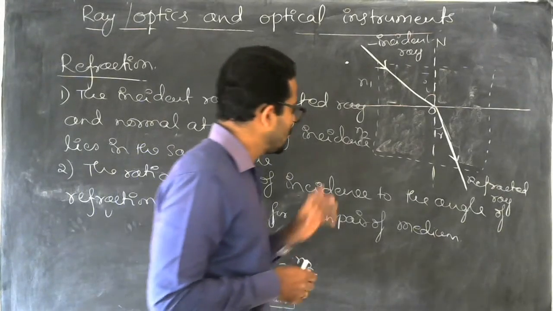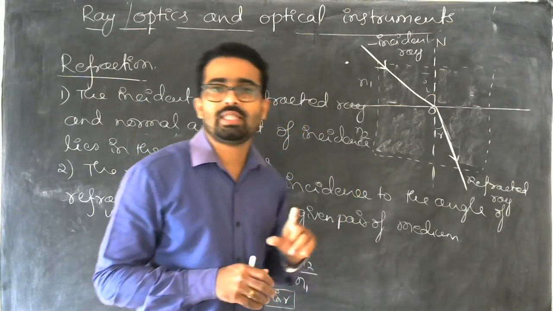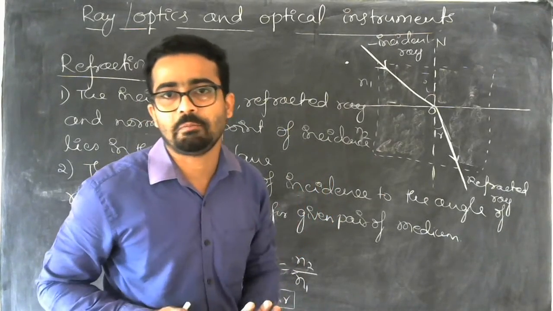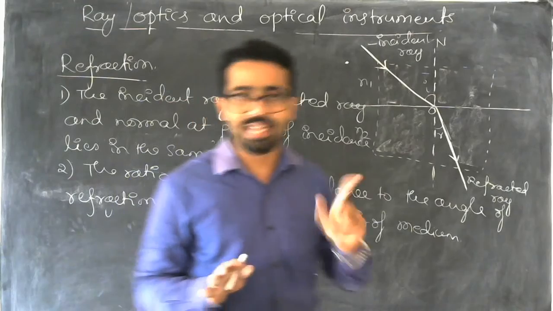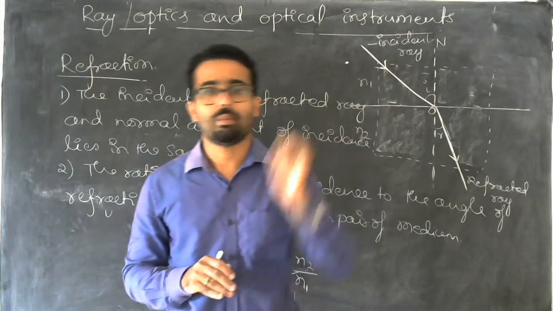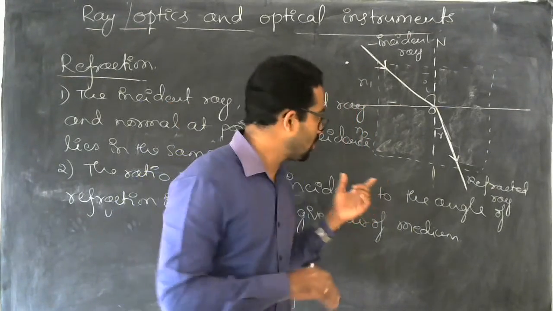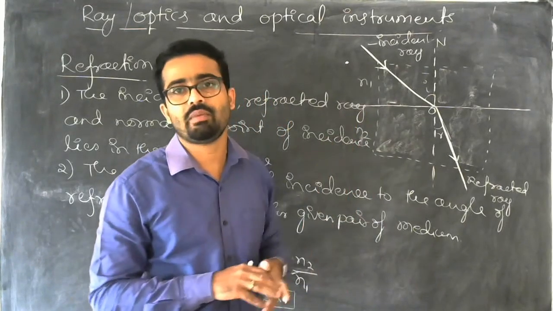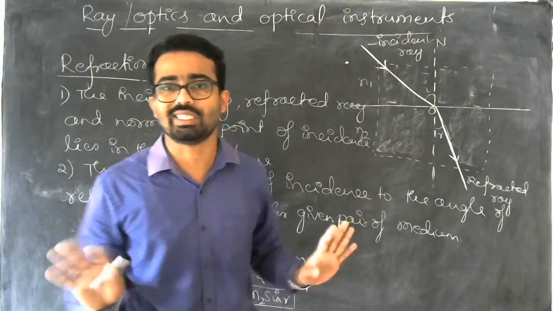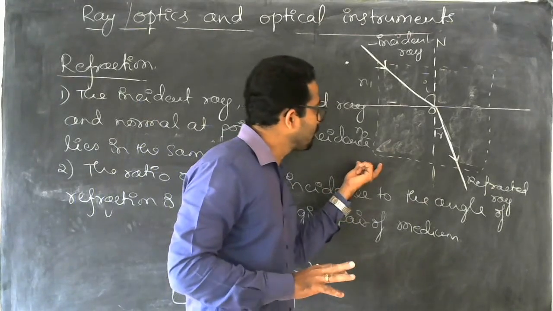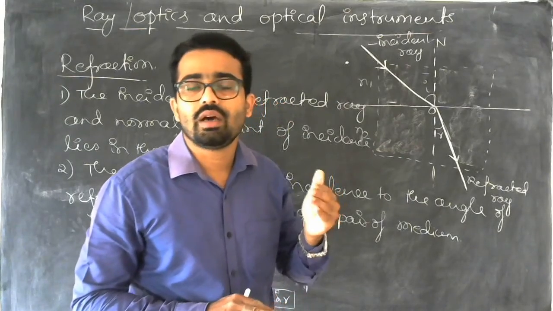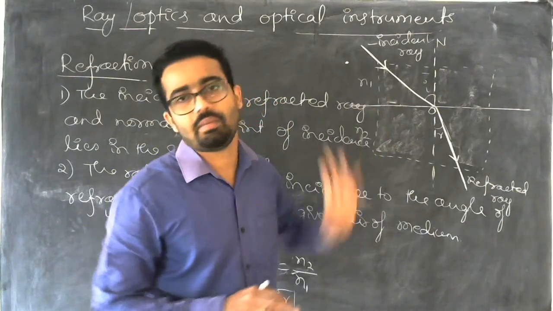So this rarer medium and denser medium should not be confused with the mass density. We already know about density. Density means mass by volume. So denser medium and rarer medium are not related to that kind of density. They are related to the velocity of light in the mediums.